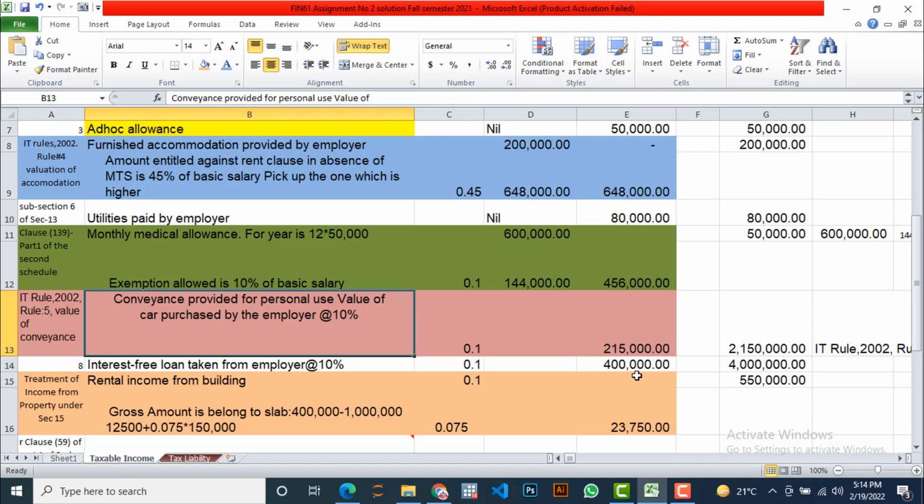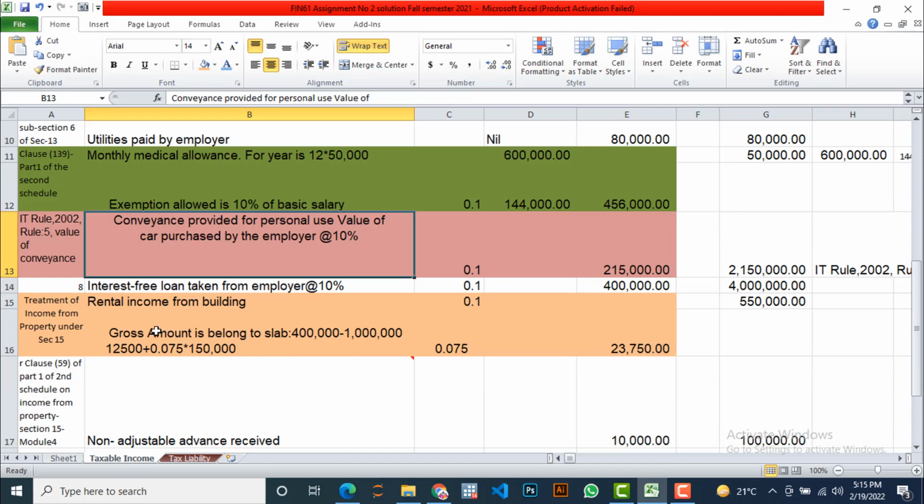Once again, I urge every student and viewer, if he or she has relevant information, please drop this information with relevant references, along with the rules, sections, subsections, whichever is there, in the comment section, for the benefit of all, including me. So now move to the rental income from building. Treatment of income from property under section 15.